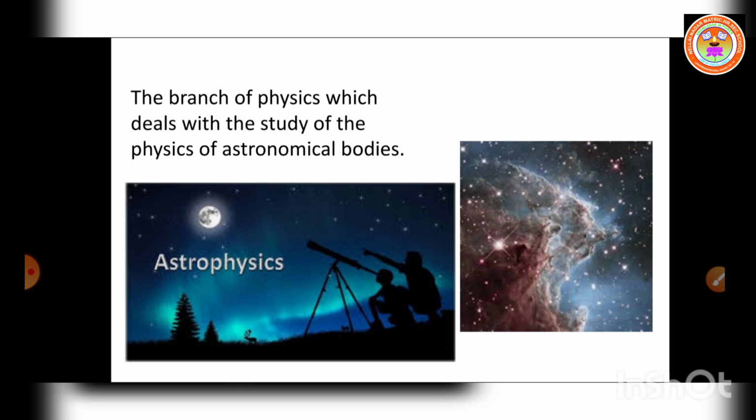Then astrophysics, the branch of physics which deals with the study of the physics of astronomical bodies. Then stars. Then what is the distance between the sun and earth? What is the distance between the sun and the other planets? All that we can learn from astrophysics.